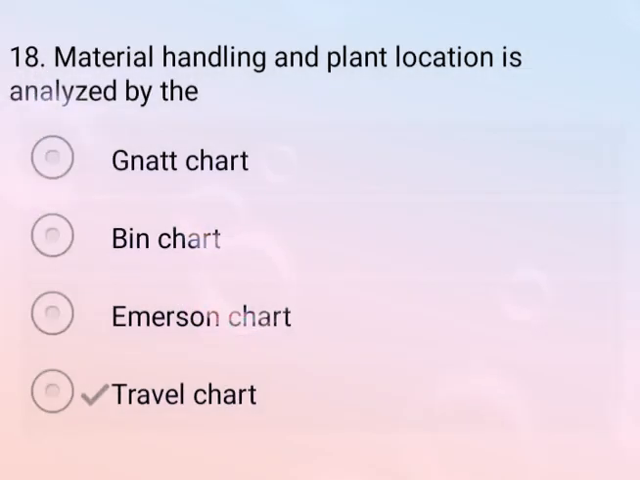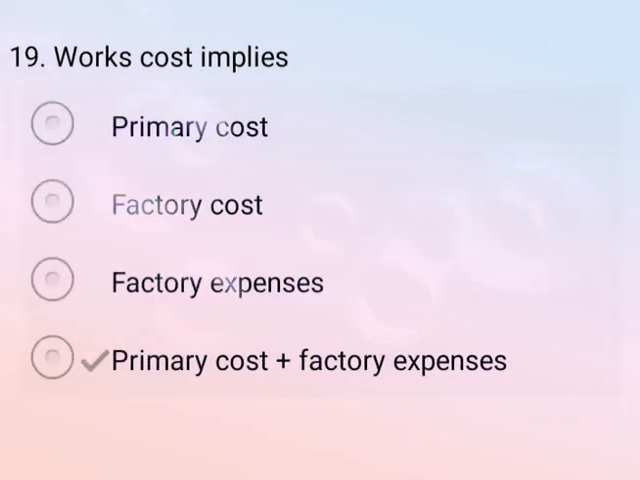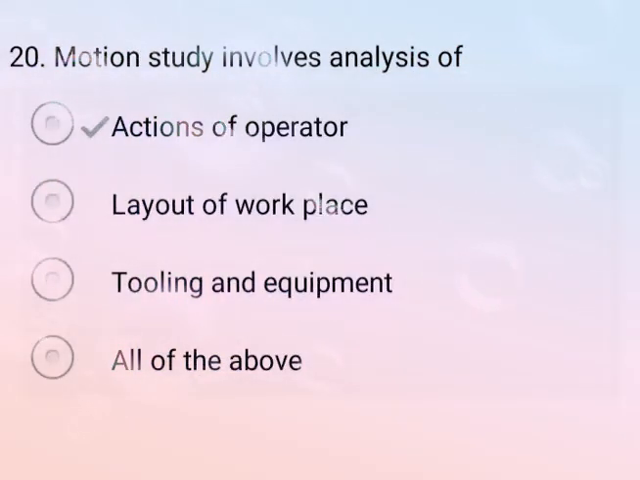Now come to the next question. Material handling and plant location is analyzed by the. So correct answer is option D, travel chart. So travel chart is the basis for analyzing material handling and plant location. Now come to the next question. Works cost implies. So correct answer is option D, that is primary cost plus factory expenses. So option D is your correct answer. Now come to the next question. Motion study involves analysis of. So option A is correct, action of operation.